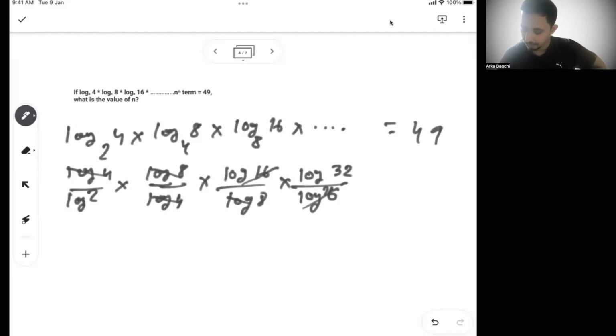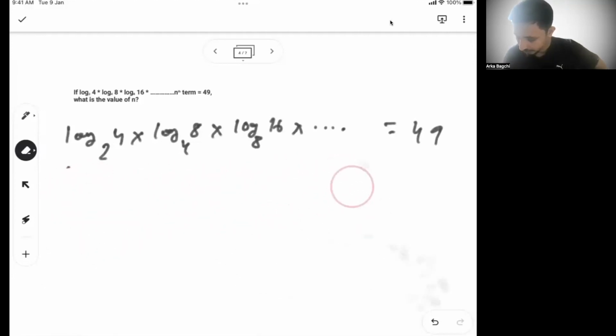The other way of doing it, you can continue from there and get the value of 49, but I will give you a better way rather than doing it this way. So let's focus on a faster approach. This will also give you the answer, but I'll focus on the faster one.